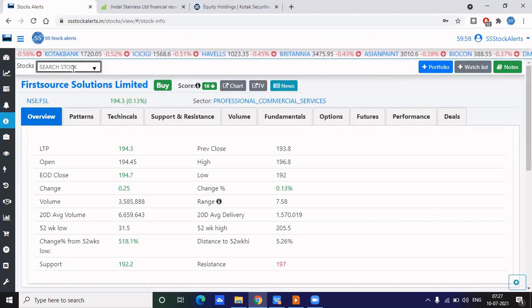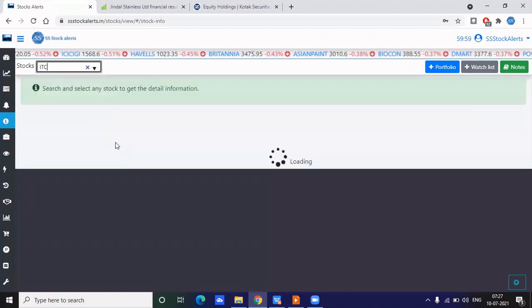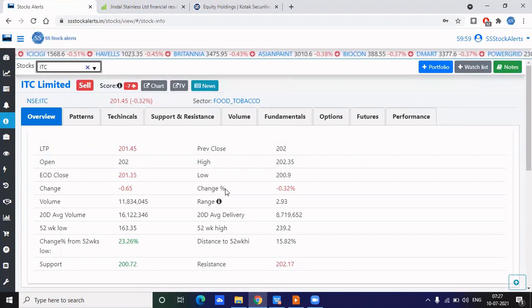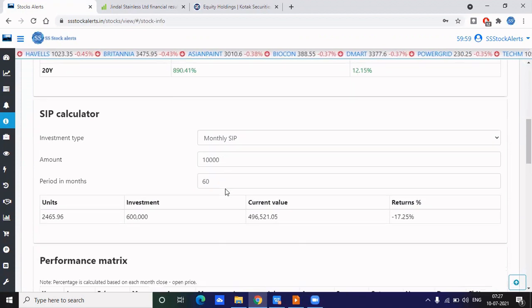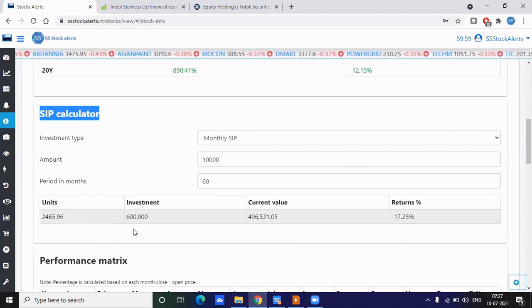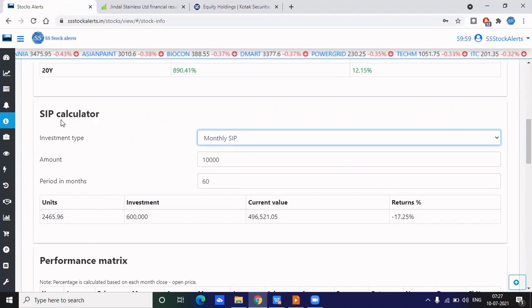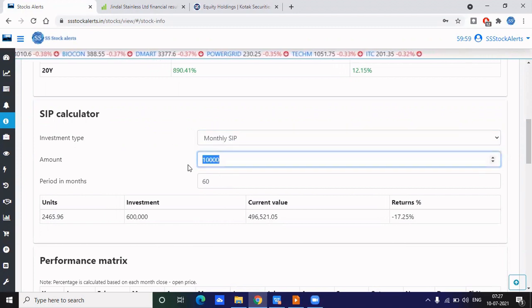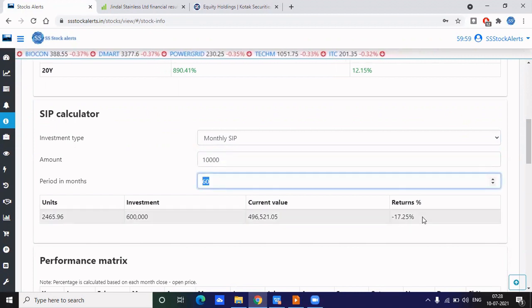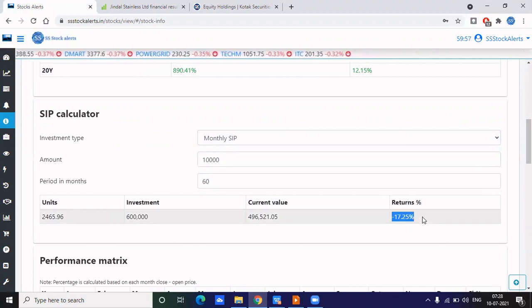So our favorite example, most people look for ITC. Why should I not select ITC for SIP? Just go here, performance. There is a SIP calculator available in each stock here, so you can go to any stock and see this SIP calculator. If I had invested a SIP amount like 10,000 for the last 60 months, what return is it giving? Minus 17%. So I'm not even getting my capital back.